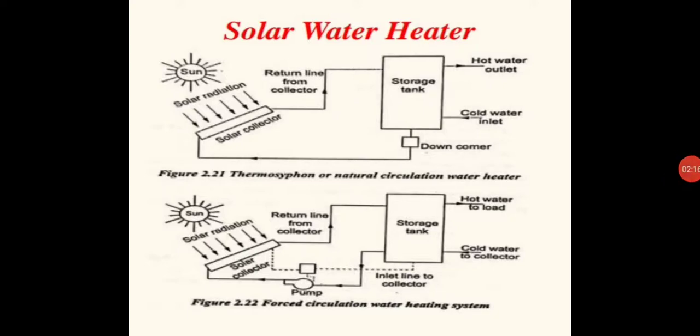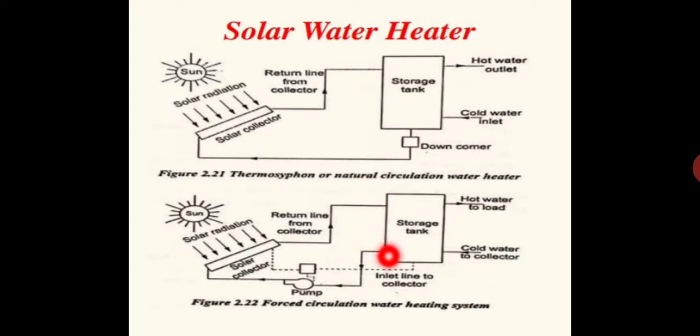The difference between the thermosiphon system and the forced circulation system is that in the thermosiphon system the circulation of the water through the collector is due to the density difference. If a temperature difference occurs in the fluid, there will be a density difference. If the temperature increases, density decreases, so the lighter fluid will move upward, whereas the heavier fluid will move downward. That principle is utilized for the circulation of water in the natural circulation water heater. That action, the movement of the fluid due to the density difference, is known as thermosiphon action.